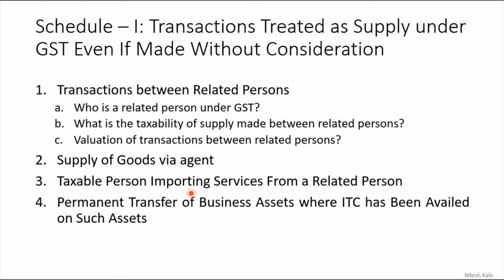The same point is also considered here. Taxable person importing services from a related person, yes, that is a taxable supply. Fourth, permanent transfer of business assets. What is permanent transfer and all, we will see later in the upcoming slides, where ITC has been availed on such assets. We will learn all this one by one.